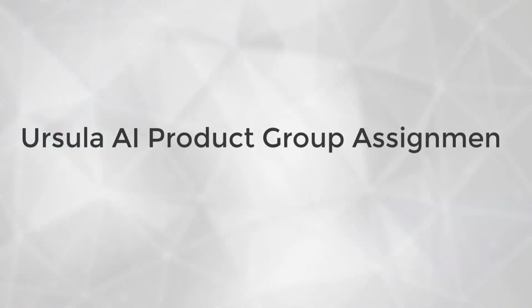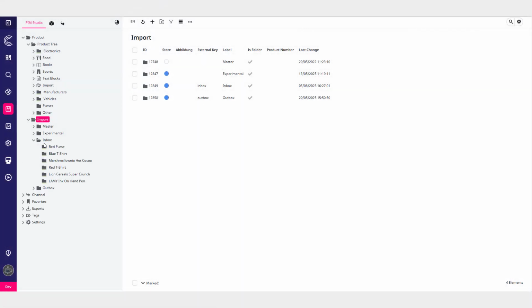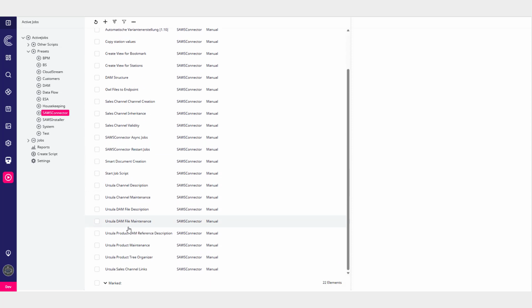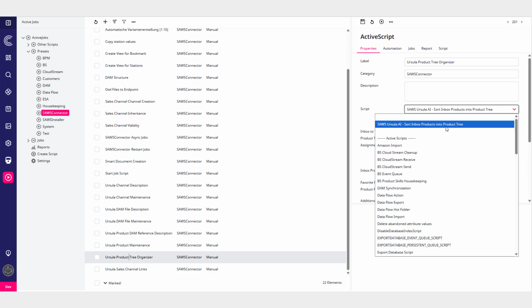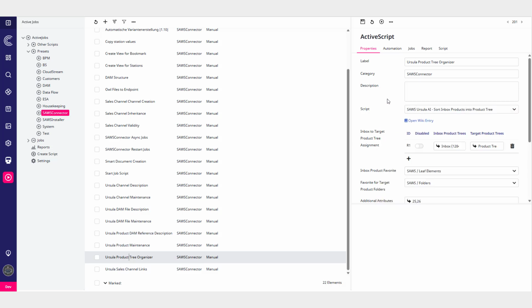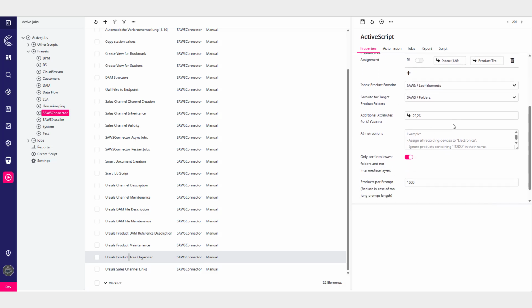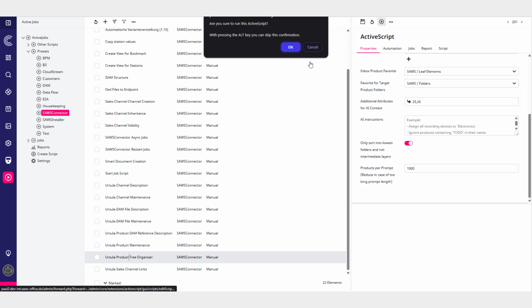Ursula AI Product Group Assignment Active Job. Sorting products from an unsorted folder, like an inbox, into your product trees can be a time-consuming task. That's why we've introduced a new active job that automates this process. It intelligently sorts the products from a specified folder into the most suitable product trees, using AI to determine the best target folder for each item.